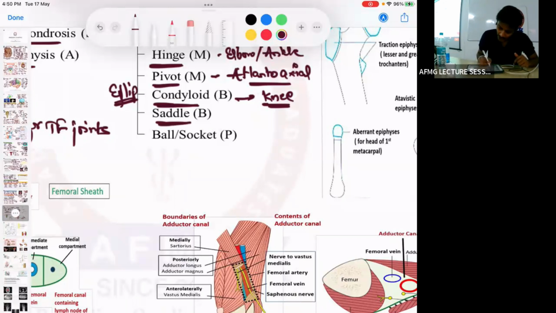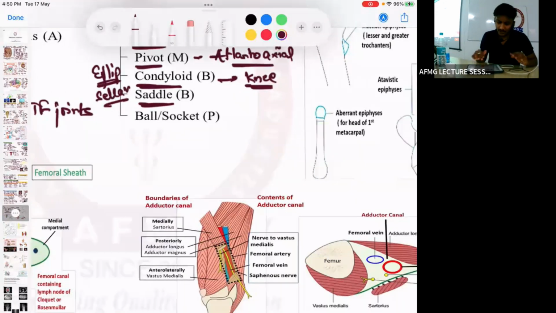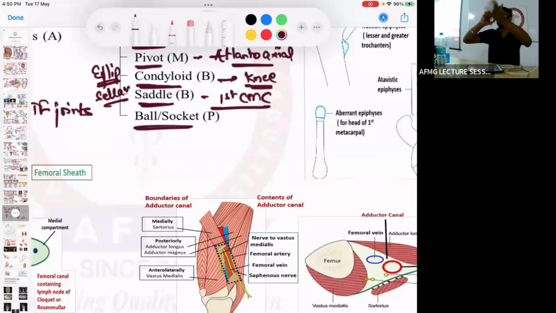Saddle joint is also called sellar joint, and the classical example is the first carpometacarpal joint. No problem with this. Last is the ball and socket joint, when the head articulates with the cavity. Which ones? Shoulder and the hip joint.